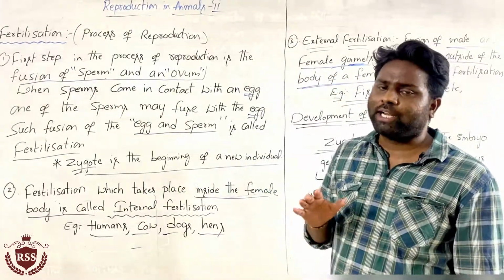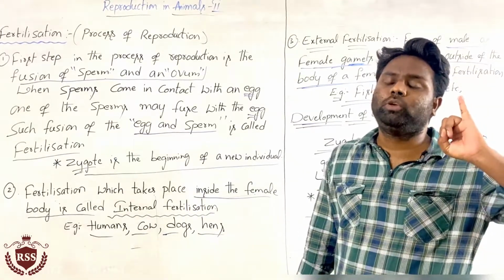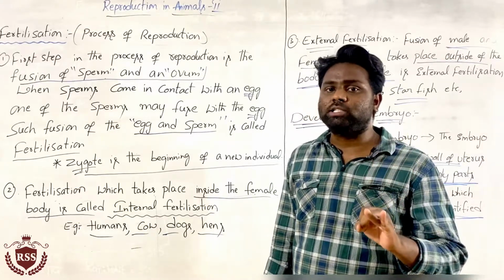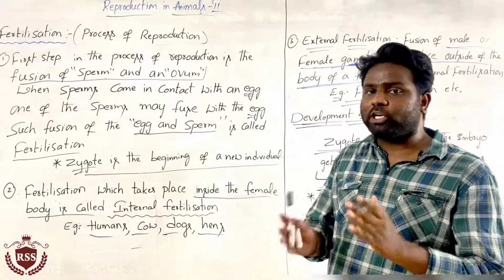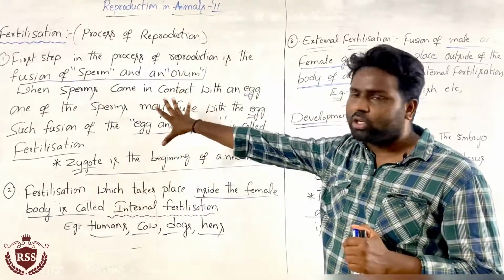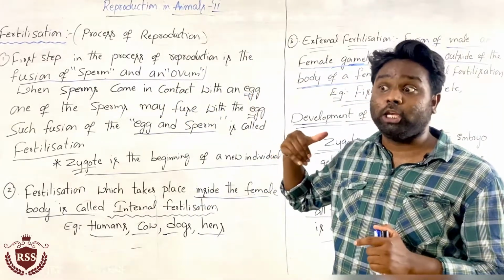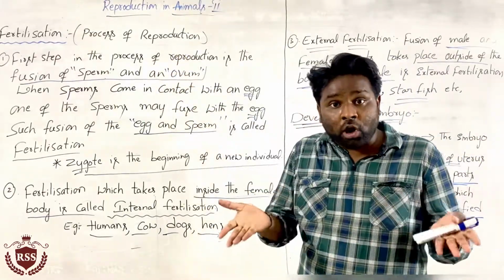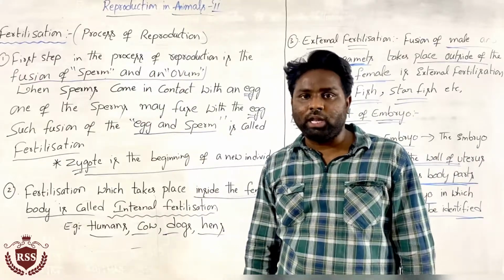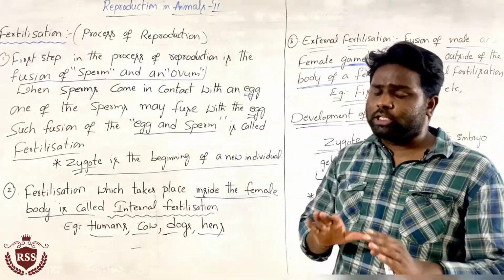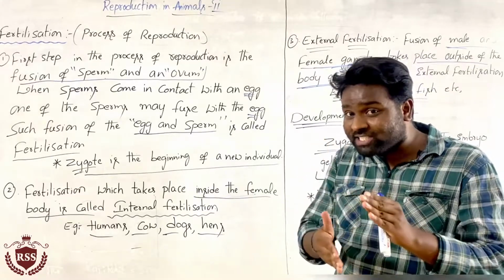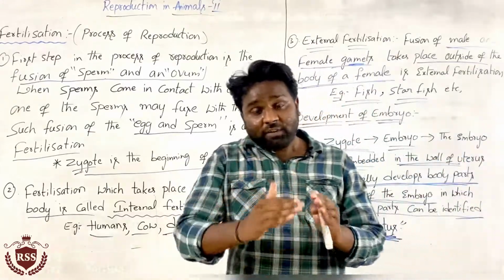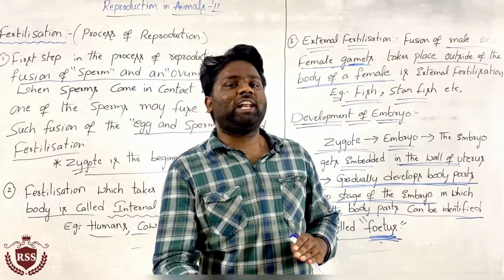Now you understand the human male reproductive organs and the female reproductive organs, and how they fuse to form a new individual by the process of reproduction, which is called fertilization. If fertilization takes place inside the female body, it is internal fertilization; outside the female body, it is external fertilization.